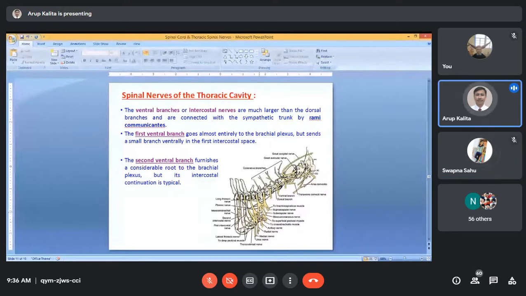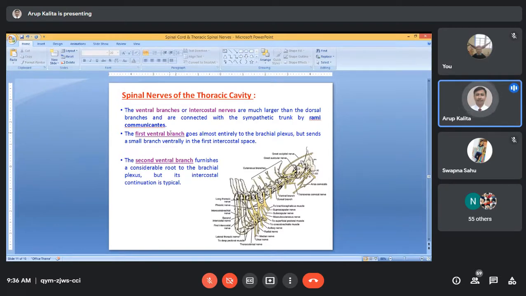Forelimb. Yes, forelimb. Now, we are discussing the first ventral branch of the first thoracic spinal nerve. It will supply the formation of the brachial plexus. So the ventral branch of the first thoracic spinal nerve divides into two parts.